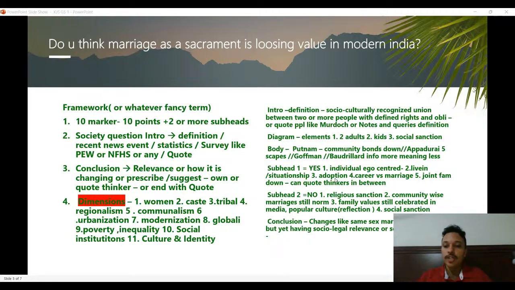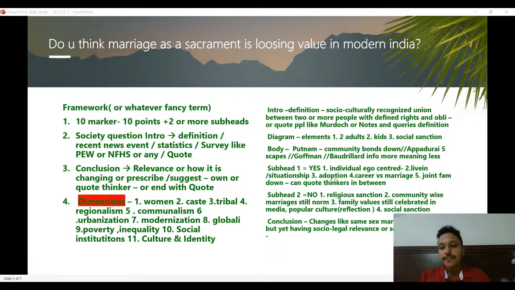It could be in your own words, or you can quote a thinker, or alternatively you can use a recent news event, like sologamy was in news, or something related to marriage, or some survey like the Pew survey or NFHS, something like that. If you think it is connected to the question, you can use that as well. You can quote anthro socio thinkers, definitely in GS1. I used to quote, but make sure that they are quite famous.